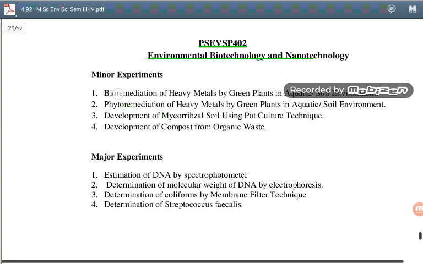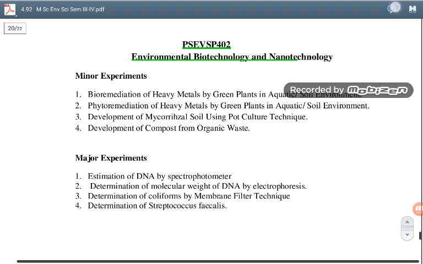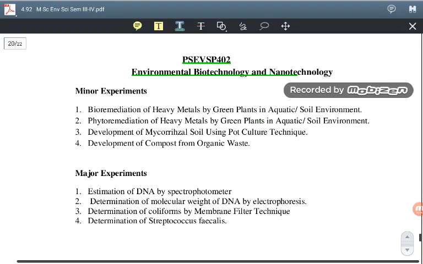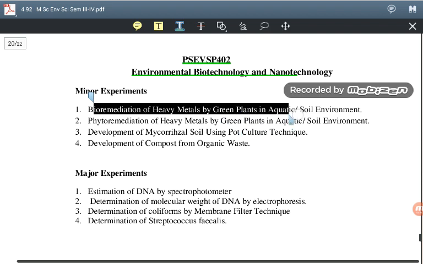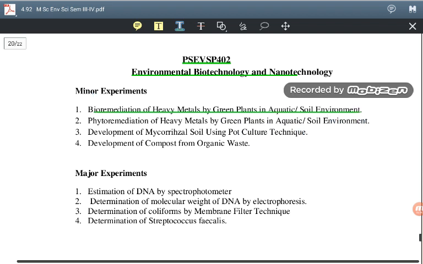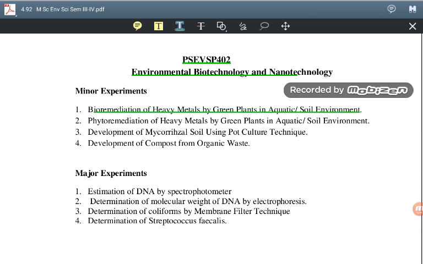bioremediation of heavy metal by green plants in aquatic and soil environment. So we are going to see how these heavy metals can be removed by means of green plants. We are utilizing certain green plants to remove the heavy metals. What are the different types of plants which can be utilized?